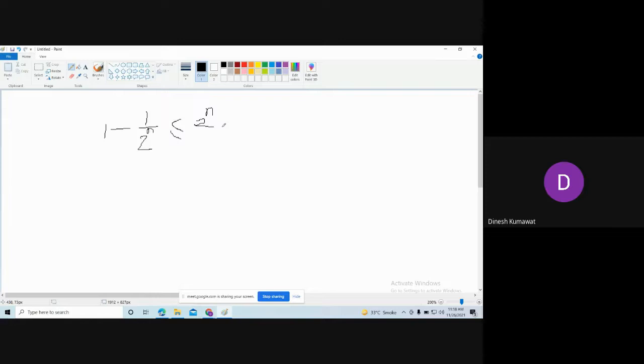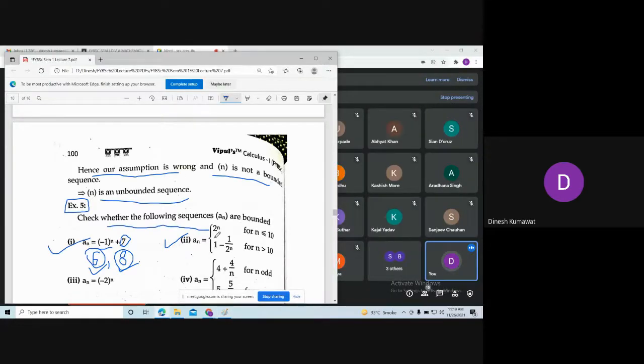Now observe, for 2 raised to n, what are the values we need to choose for n? Observe for 2 to the power n, our n is running from where to where? 1 to 10. Because remember n belongs to the natural numbers, so the first value of n is 1, up to 10.